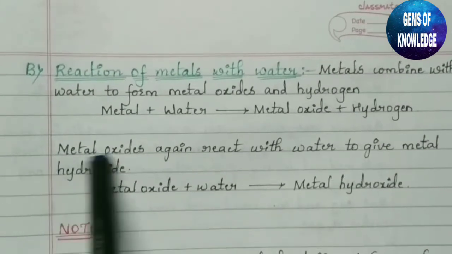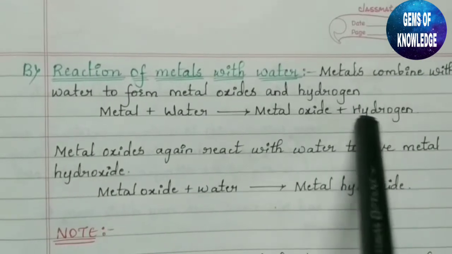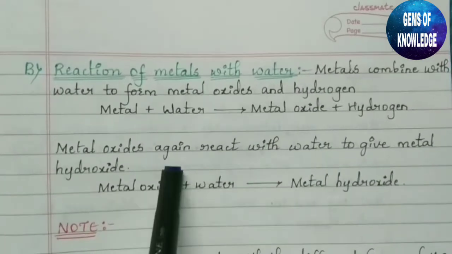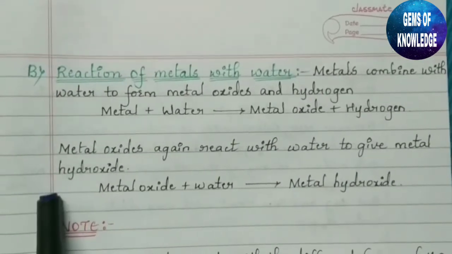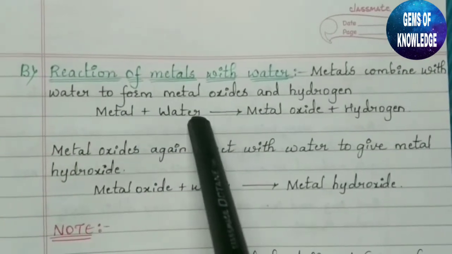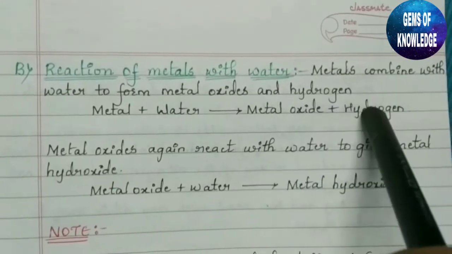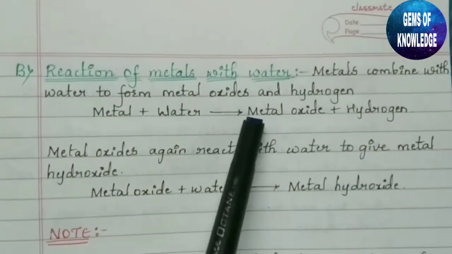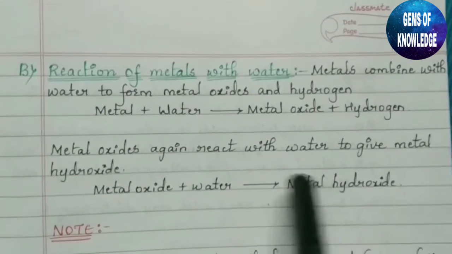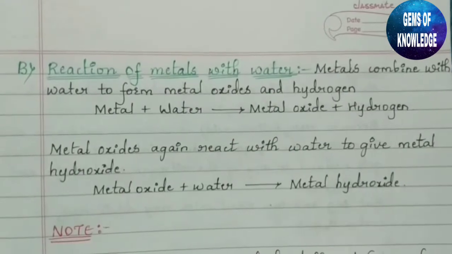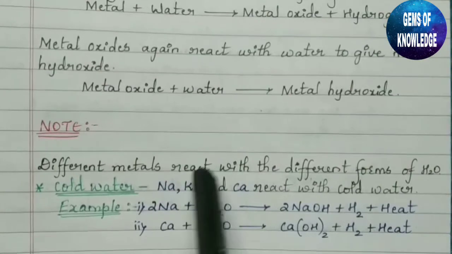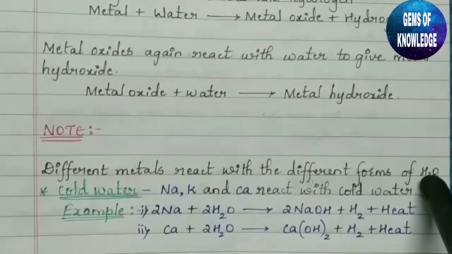After the evolution of hydrogen gas, this metal oxide again reacts with water to give metal hydroxide. So in the first case, the metal reacts with water to give metal oxide and hydrogen gas is evolved. Again this metal oxide will undergo reaction with water and form a metal hydroxide. There is a note here: you can see different metals react with different forms of water.